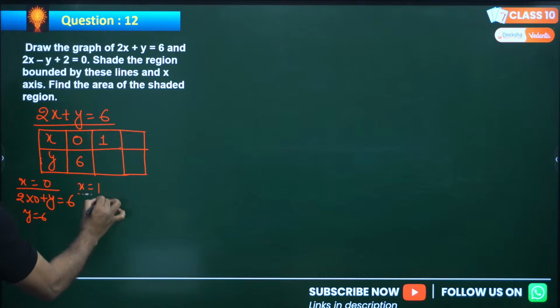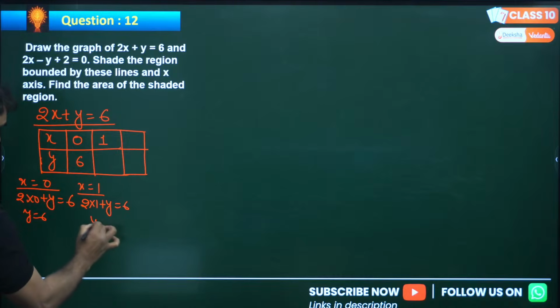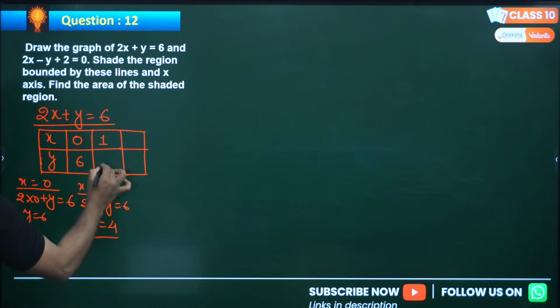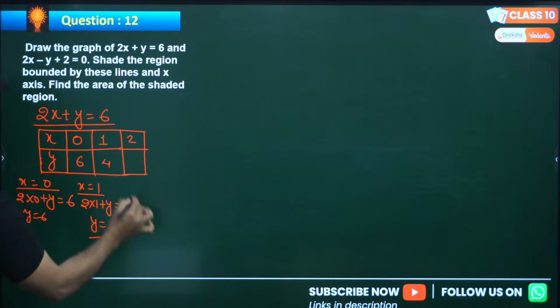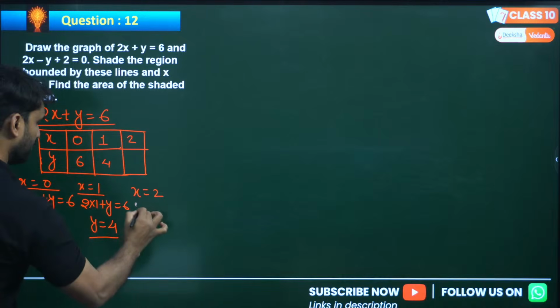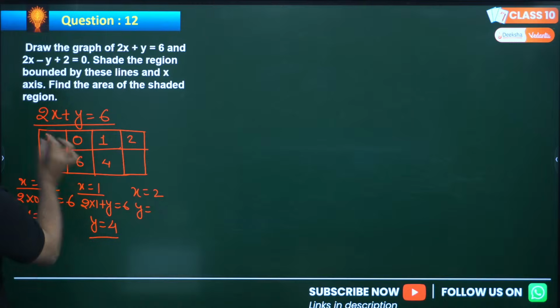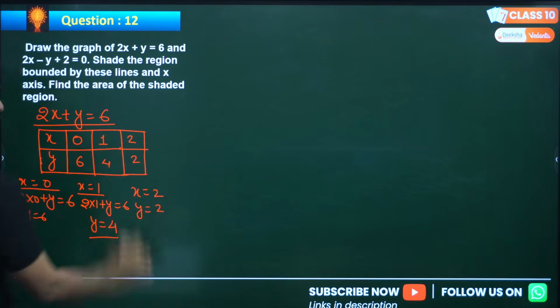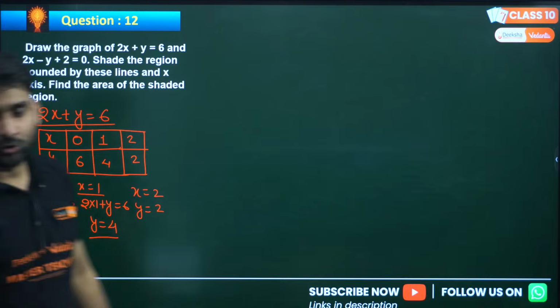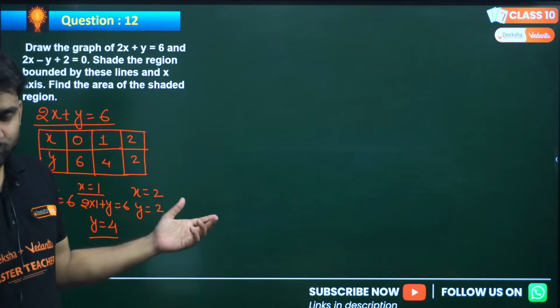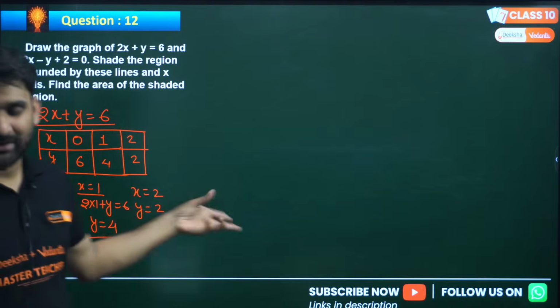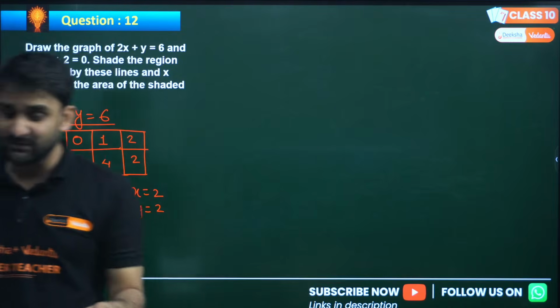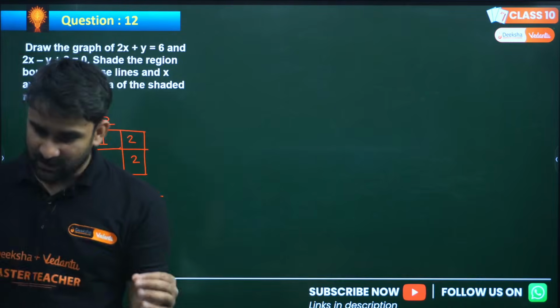At x equals 1, 2 into 1 plus y equals 6, so y will be 4. And if I put x equals 2, 2 twos are 4, so y will be 2. So 2 comma 2. I hope this is clear to you all. If this question comes in the 3 mark or 4 mark category, don't worry, but it depends on marks how we have to solve.